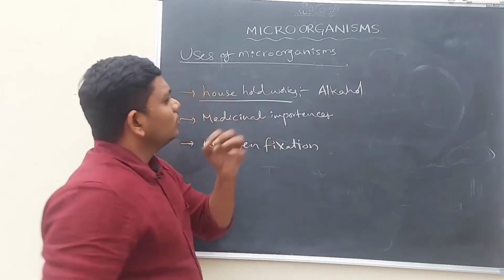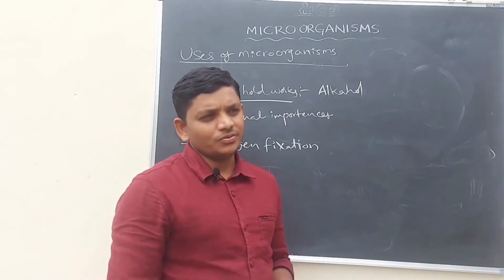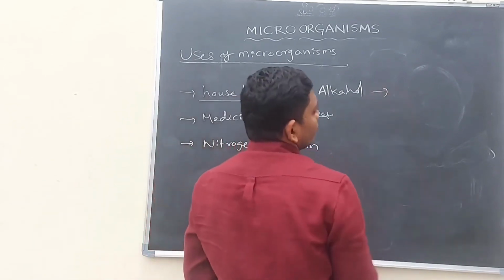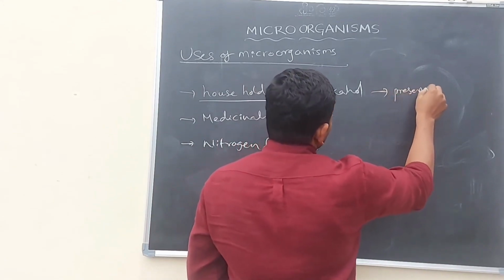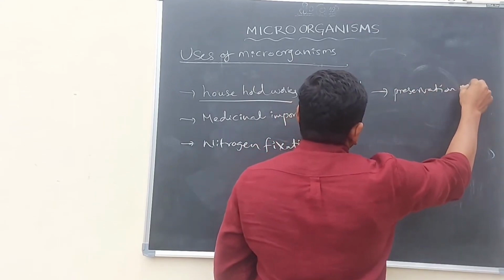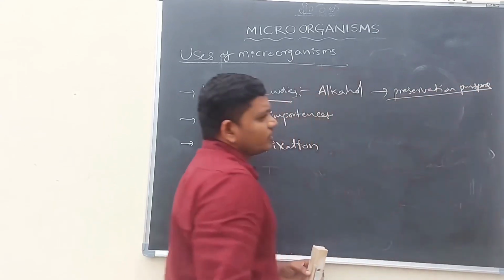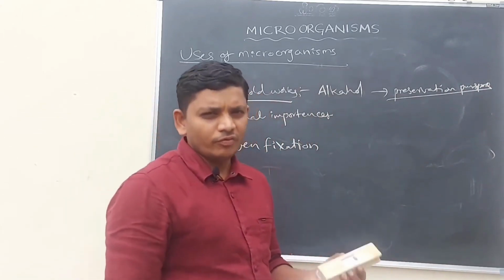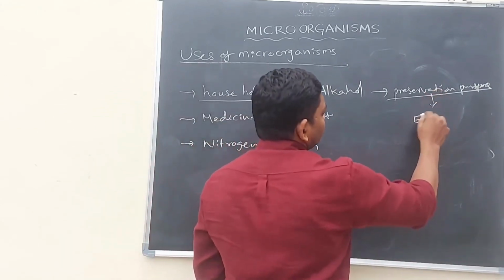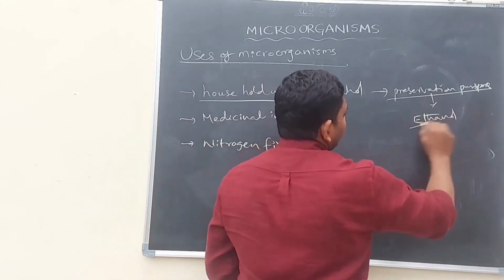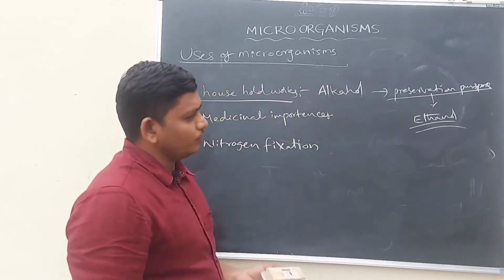Alcohol, for example, grape and also cashew fruits, these are generally preserved for a few days. When they are preserved for a few days, 4 days or 5 days or 1 week, then they release some amount of ethanol. With the help of this ethanol, industry is making ethyl alcohol.